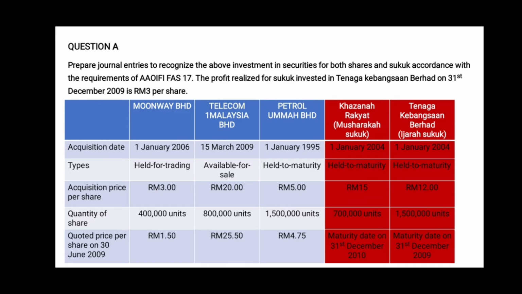For question number 1, basically it requires us to prepare the journal entry for the investment securities made by Bank Syariah Malaysia Berhad in different companies according to AAOIFI Standard 17. Here to mention that the companies in the blue table are investments in ordinary shares, and the company in the red table is the investment in sukuk.